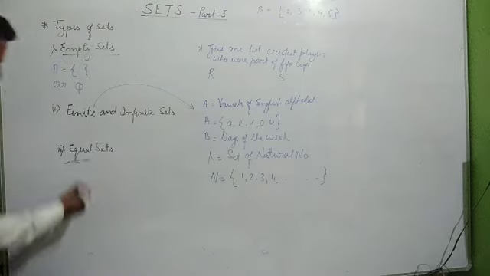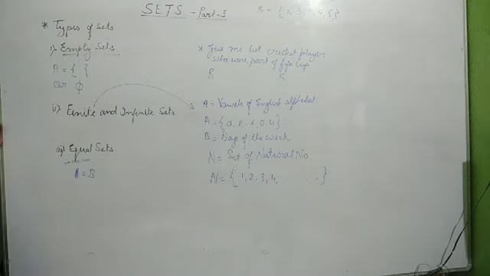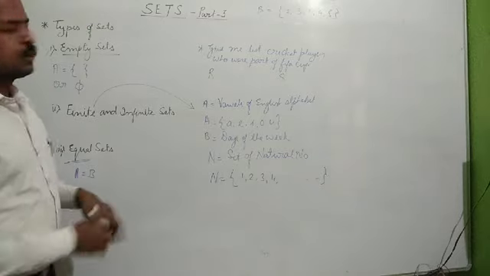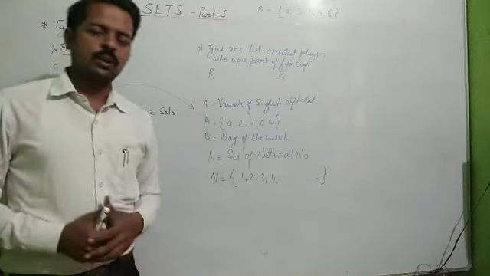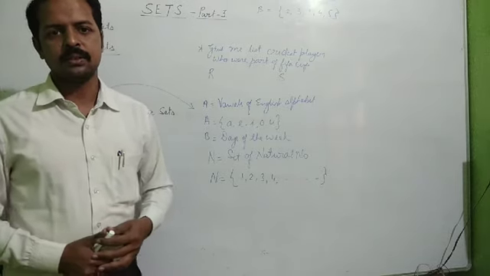We'll write equal sets like this: A is equal to B. We represent it like this. When we get A equal to B, it means set A and set B both are equal sets. Now my question is, can we say two empty sets are always equal sets? Please write the answer in the comment box.